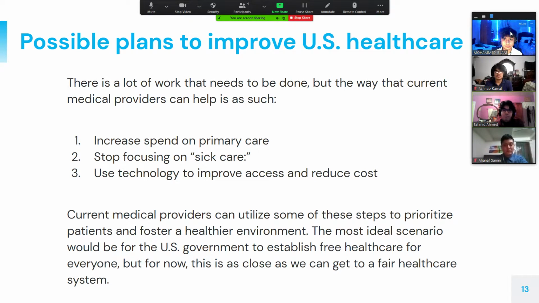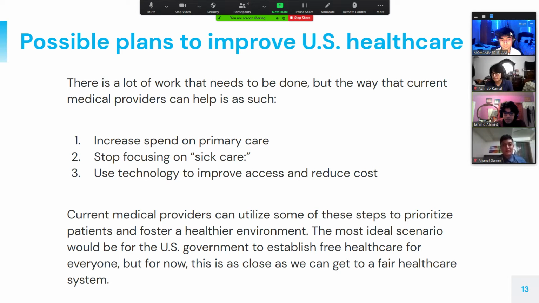Some possible plans to improve U.S. healthcare. There's a lot of work that needs to be done, but the way that current medical providers can help is as such. Increase spending on primary care, stop focusing on sick care, and use technology to help improve access and reduce costs. Now, to emphasize the first point, some ways that private medical providers can help is by allowing primary care visits without a deductible, or at least a limited number without a deductible. Some ideas to be given out. Continuing on, current medical providers can utilize some of these steps to prioritize patients and foster a healthier environment.